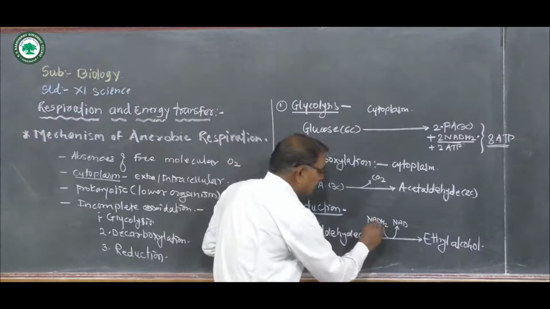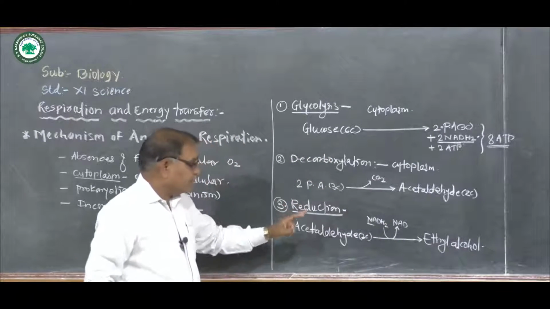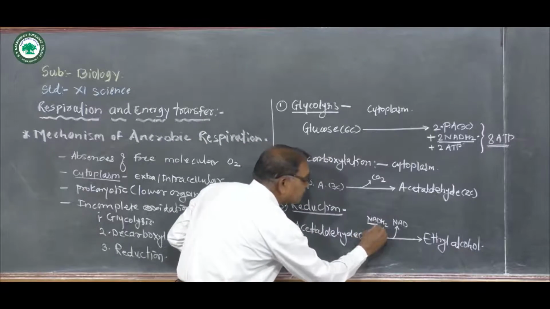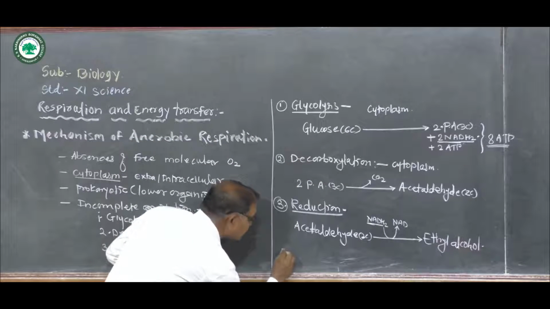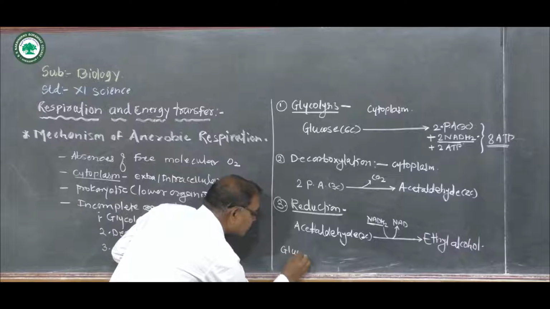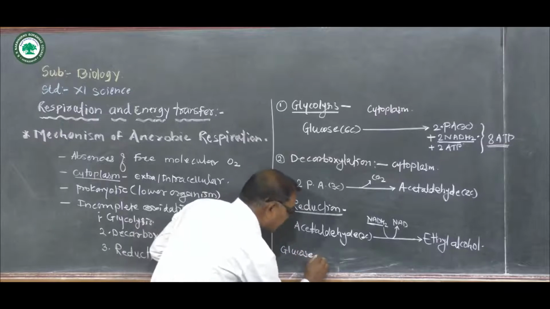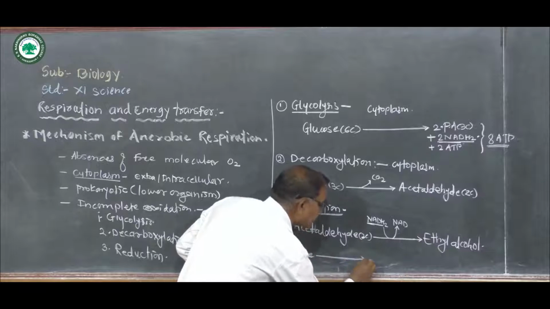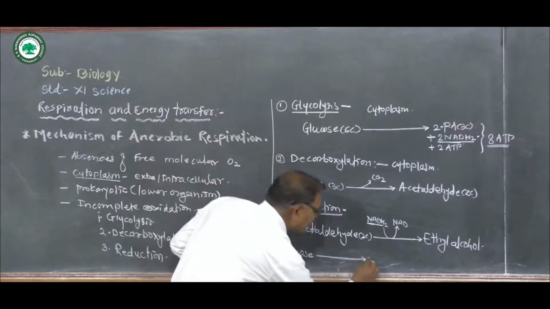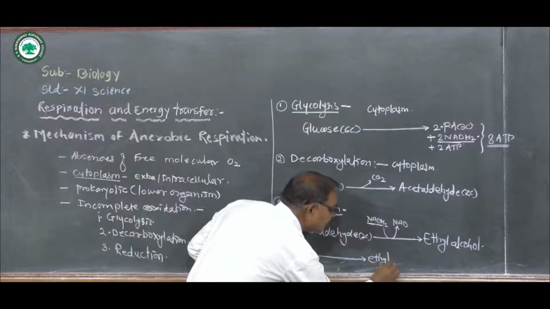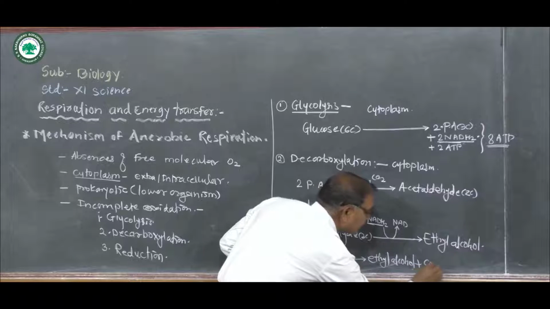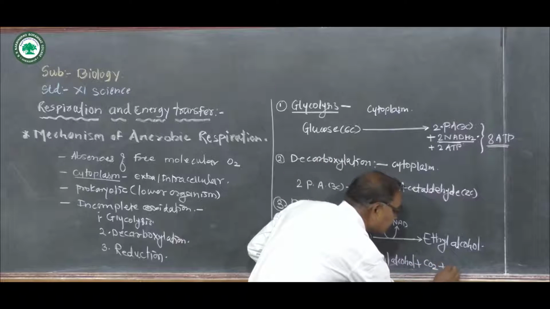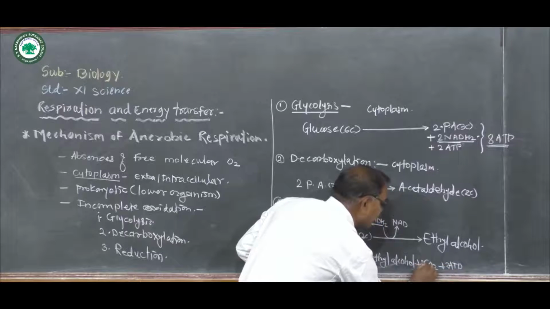Hence, the electron transport system does not take place at all in anaerobic respiration. Now, in the net reaction, glucose in the absence of oxygen forms ethyl alcohol, releases carbon dioxide and synthesizes ATP. Only 2 ATP molecules are formed.